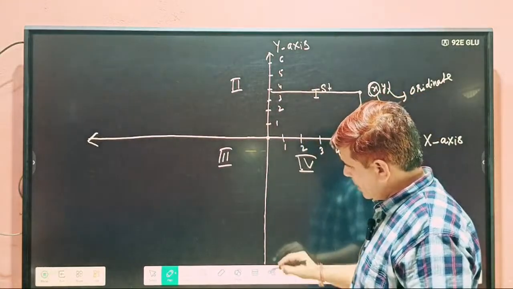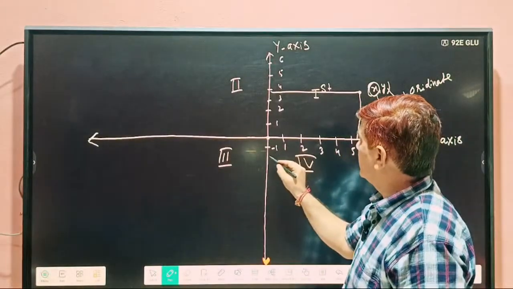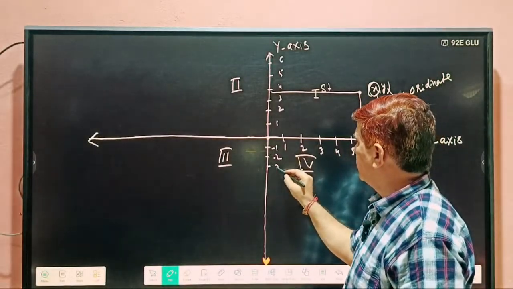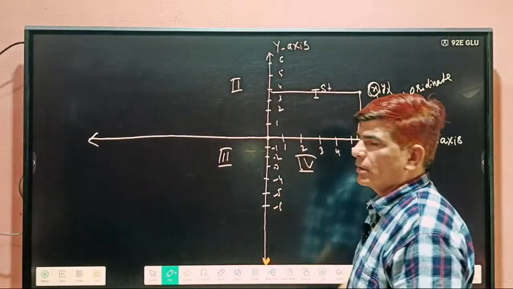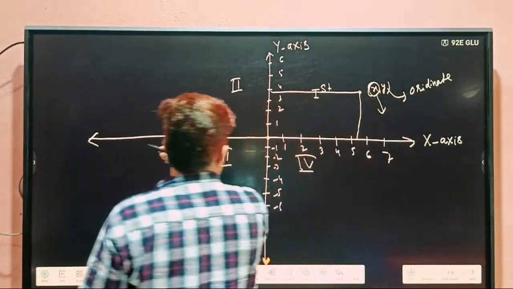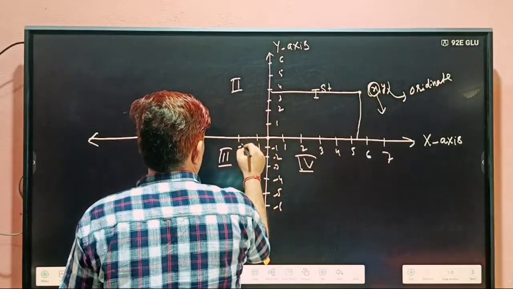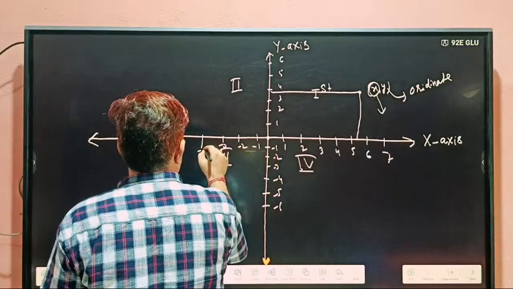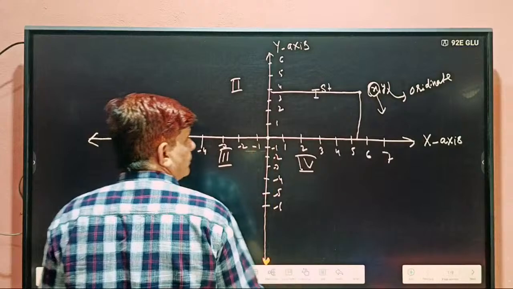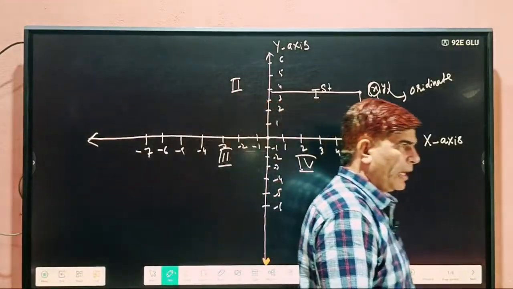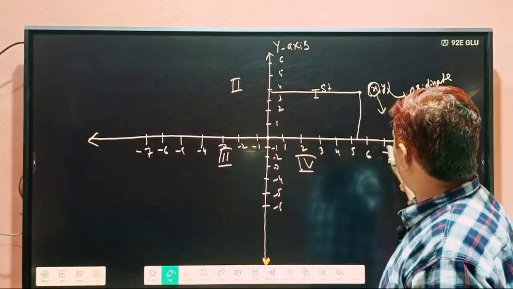This is the negative part of the y-axis: -1, -2, -3, -4, -5, -6. And this is the negative part of the x-axis: -1, -2, -3, -4, -5, -6, -7. Again, this is given in 9th class.